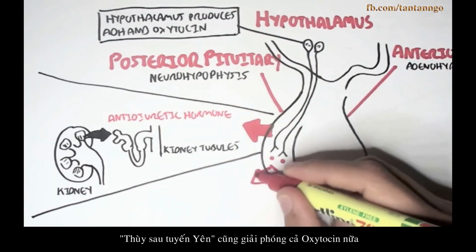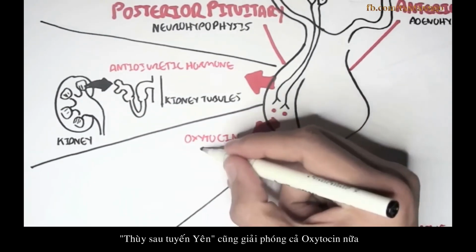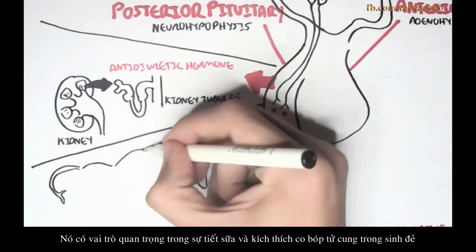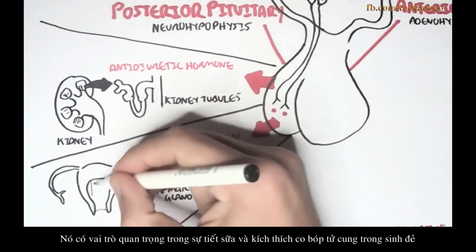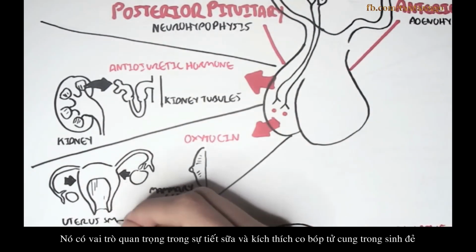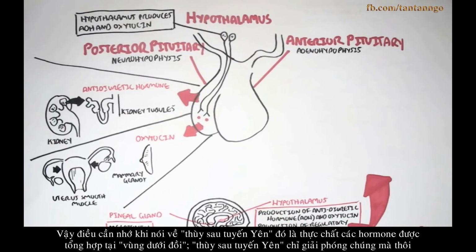The posterior pituitary can also secrete the hormone oxytocin. Oxytocin essentially targets the breast, and it's important for lactation, and also for the contraction of the uterus during childbirth. So remember, for the posterior pituitary, the hormones themselves are actually synthesized or made within the hypothalamus. The posterior pituitary only secretes them.